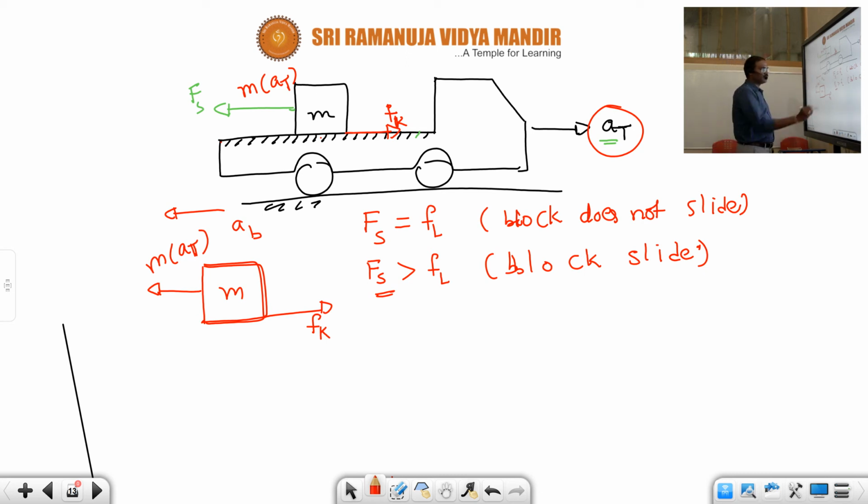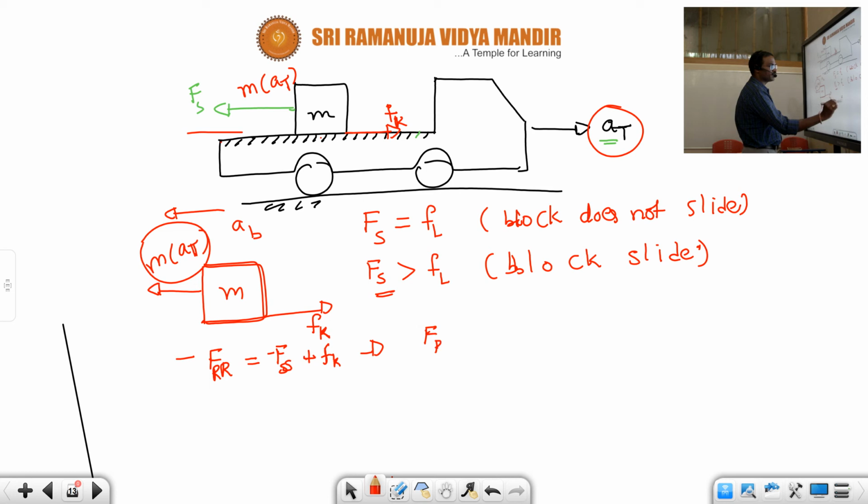So in that situation, the resultant force on the block, Fr, in the negative x-axis direction, is the pseudo force Fs minus the kinetic friction Fk. Therefore, the resultant force Fr is equal to mass of the block into acceleration of the truck, minus the frictional force, which is mu k, the coefficient of kinetic friction, into mass of the block, into acceleration due to gravity.